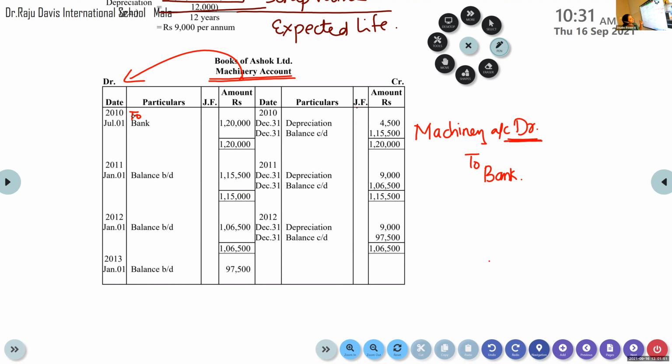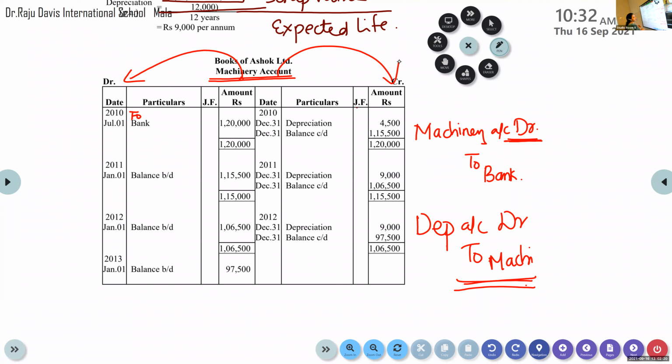Depreciation. What is the journal entry? Depreciation account debit to machinery. So what is this depreciation to be done? It is debited. In the machinery account, you can see machinery account is credited. So come to the credit side and we will write by depreciation.